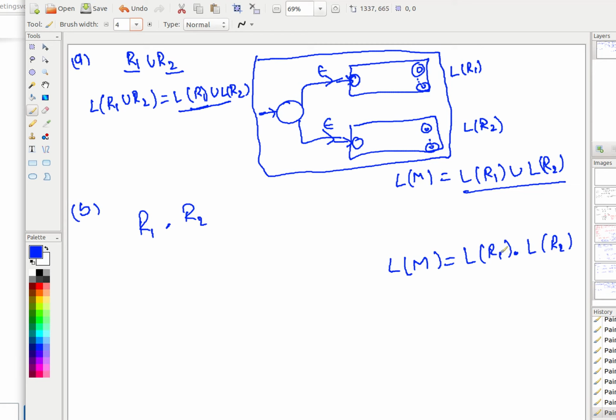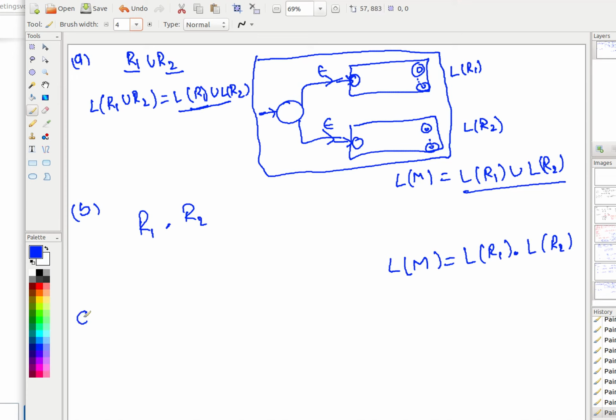Can we design such a machine? The answer is yes. You have also learnt it during the closure property of concatenation: all the final states of the first machine become non-final, and all of them point to the start state of the second machine with epsilon. So whenever two smaller regular expressions and their equivalent ENFAs are given, you can build a bigger regular expression, and in the same way a bigger machine equivalent to the bigger regular expression.